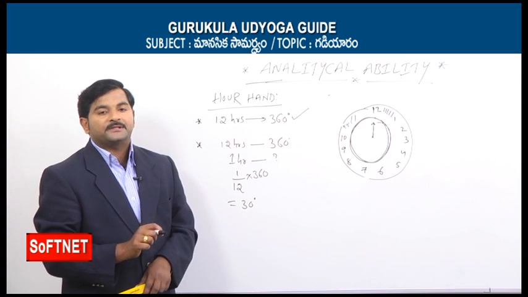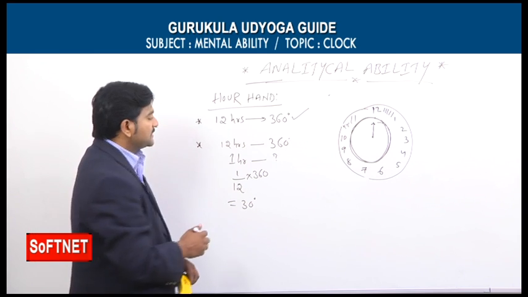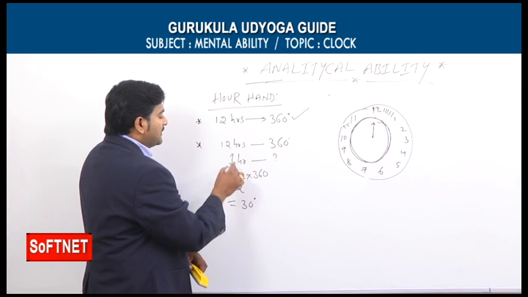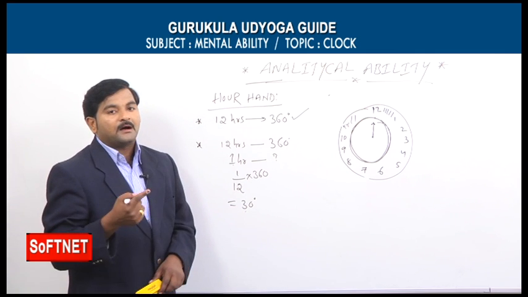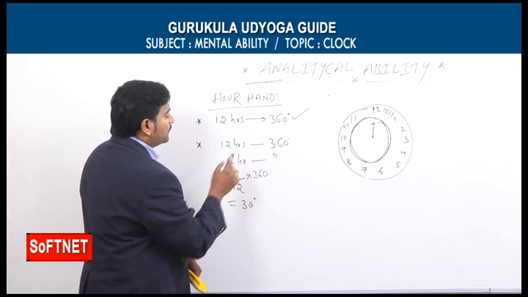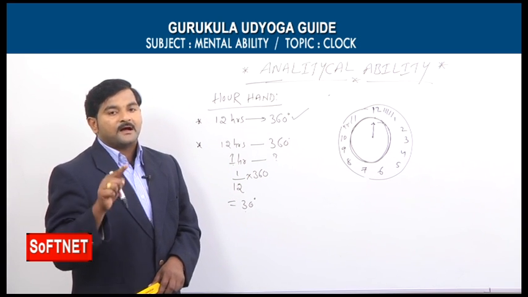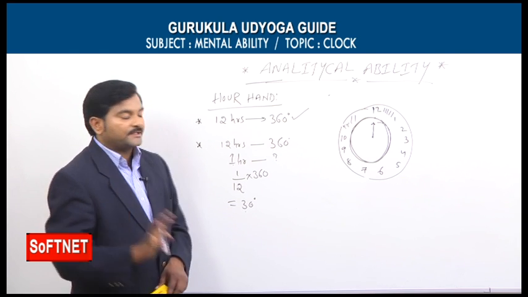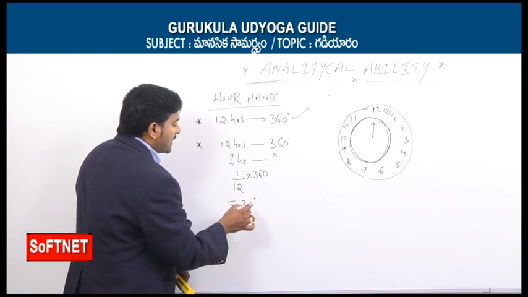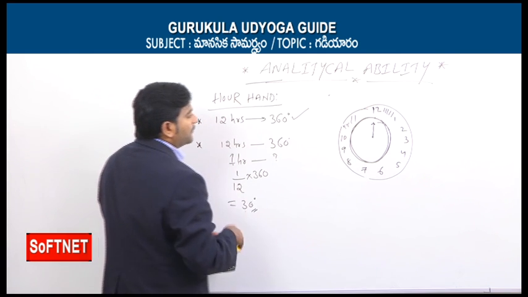So the second very important point: in the span of only 1 hour, the hour's hand traces 30 degrees. The first point is that in 12 hours the hour's hand makes 360 degrees, and in 1 hour it makes 30 degrees.